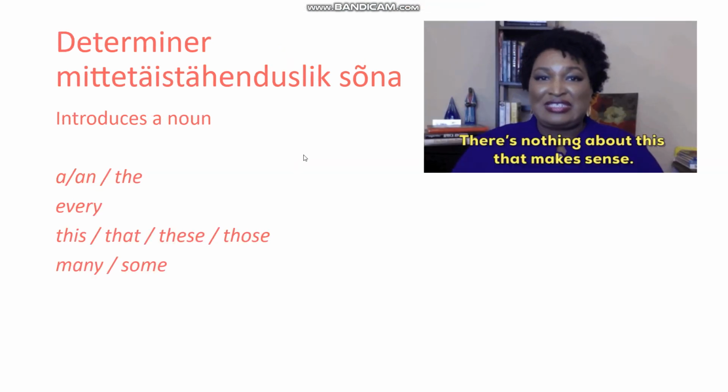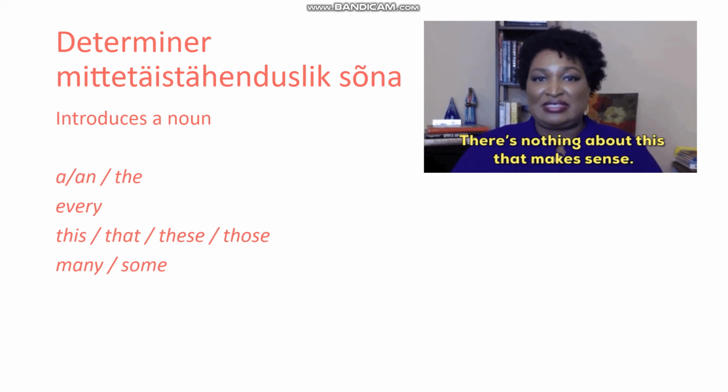Determiners. Now, determiners, again, are a word that doesn't stand on their own. They need something next to them. A noun. So it introduces a noun. So we can have determiners like the article. So the indefinite article a or an apple, a school. Or the definite article the school I go to, for example.